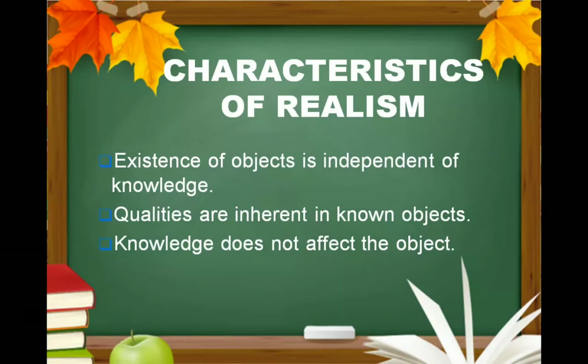Next are the characteristics of realism. Existence of objects independent of knowledge. Qualities are inherent in known objects. Knowledge does not affect the object. Knowledge of objects is direct. Objects are common. Relations between objects are found.